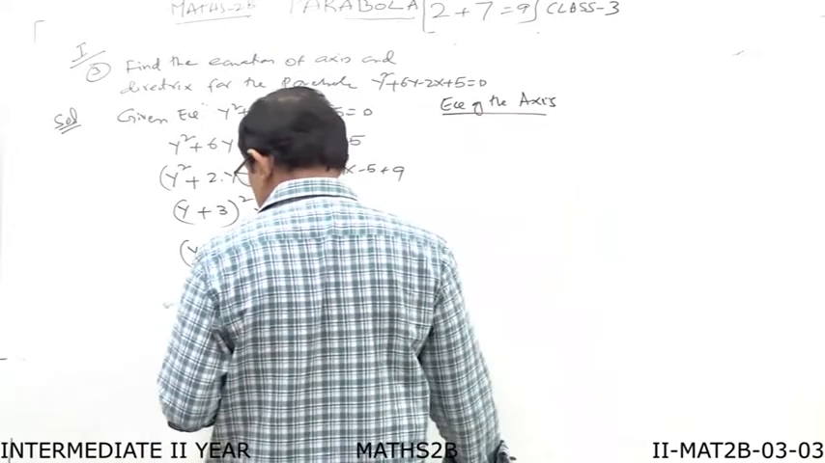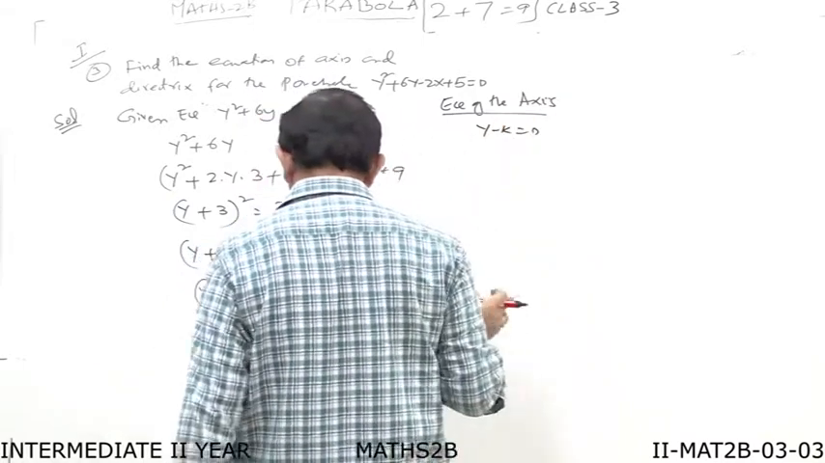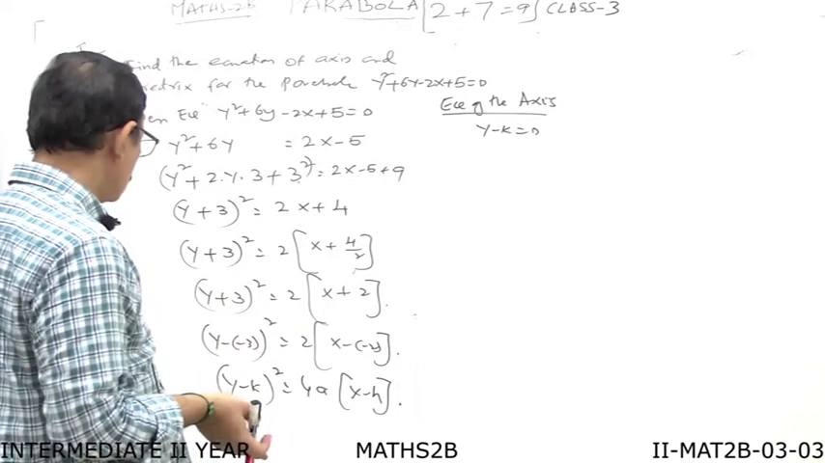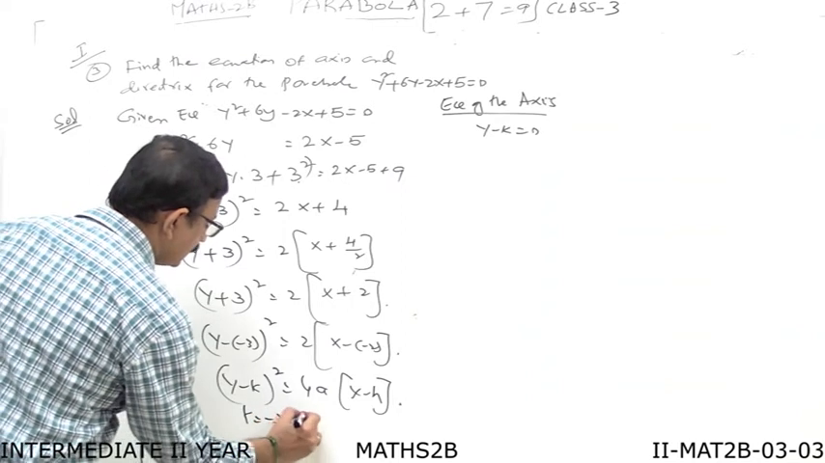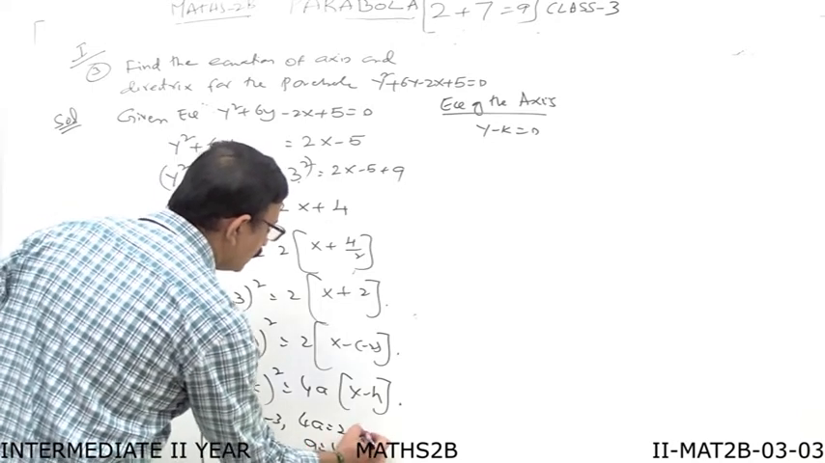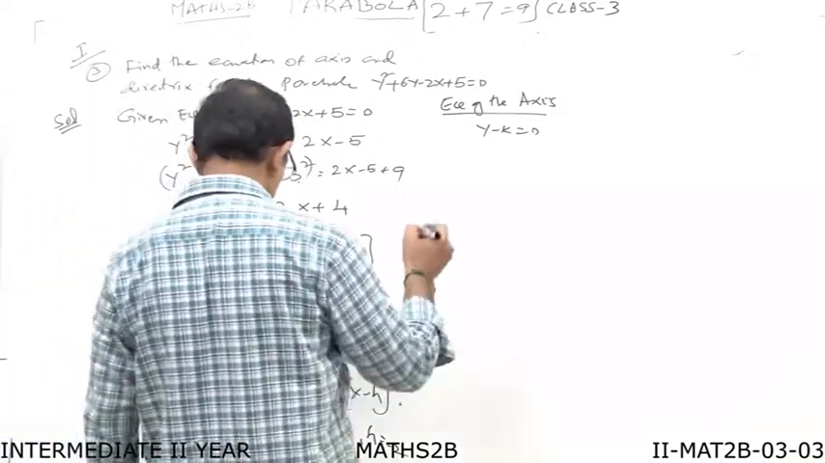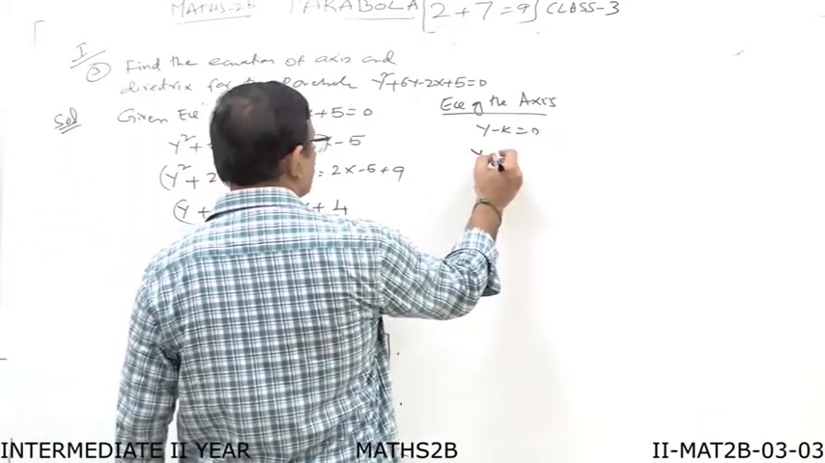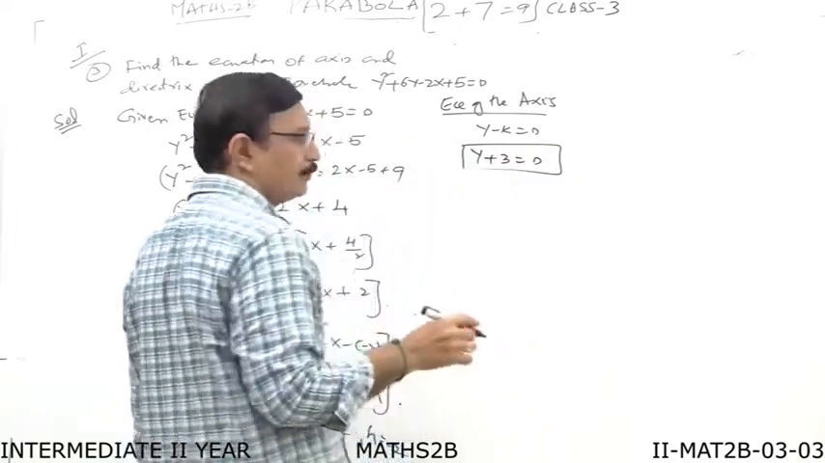Equation of the axis means we can take it as y minus k is equal to 0. What is the equation of axis I have given in the notebook? That is y minus k is equal to 0. If you compare these two, k is equal to minus 3 and 4a is equal to 2. Therefore a is equal to 2 by 4, that means 1 by 2, and h is equal to minus. So these are the values. Simply substitute these values in this formula. So y minus k, k is equal to minus 3, so it becomes plus 3. Therefore this is the first bit answer, that is y plus 3 is equal to.